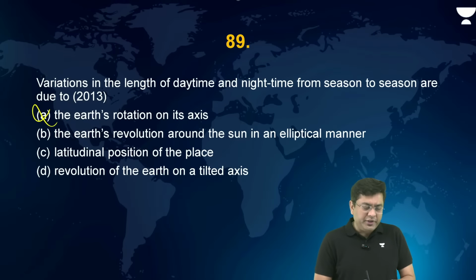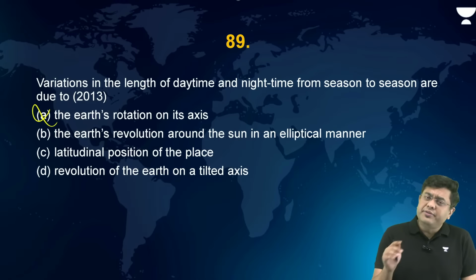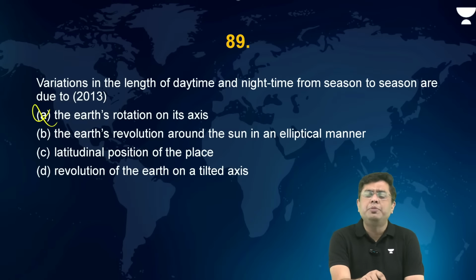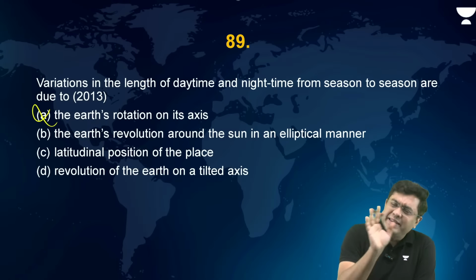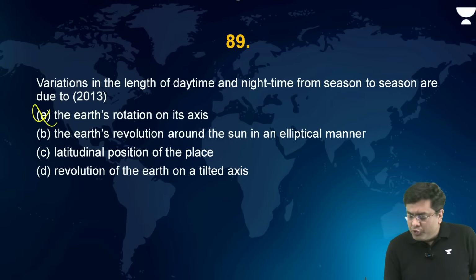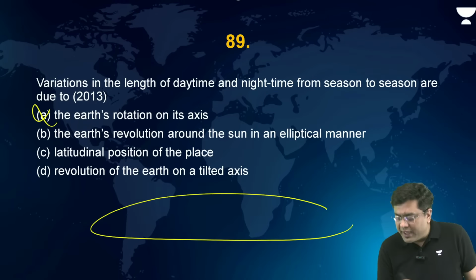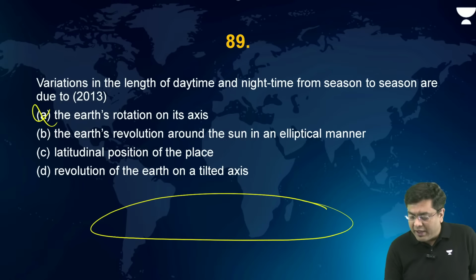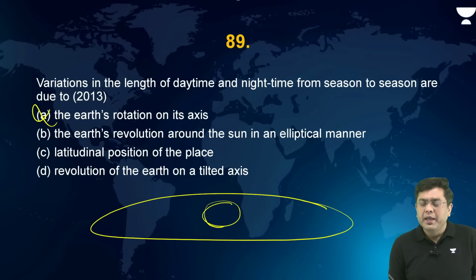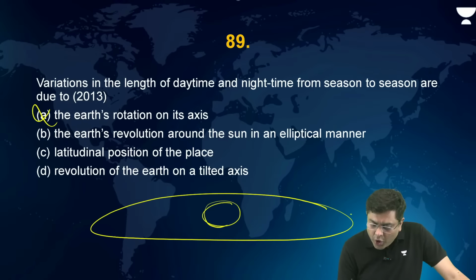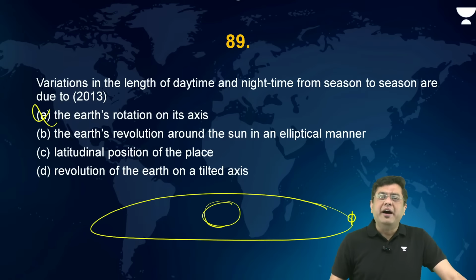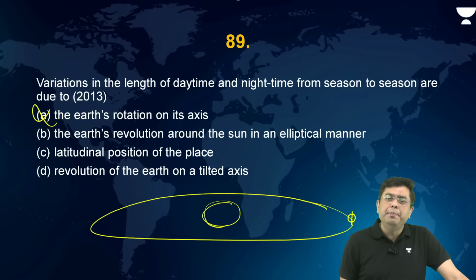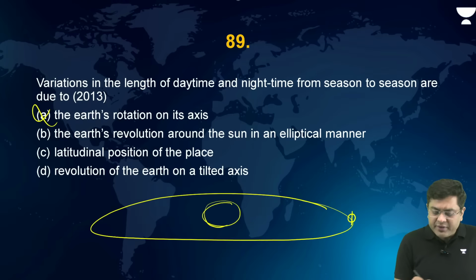Earth's revolution around the sun in an elliptical orbit. Now in that case also, if we assume an elliptical orbit, let's suppose like this, here you have the sun, right? Now if the planet is not tilted, regardless of how far it goes, the length of the day and the length of the night will end up being equal. So elliptical or circular orbit hardly makes any difference.